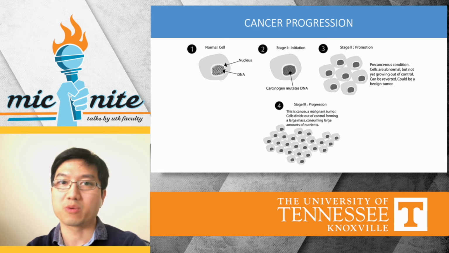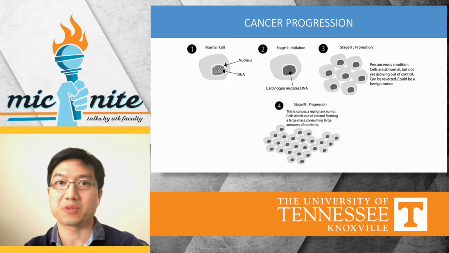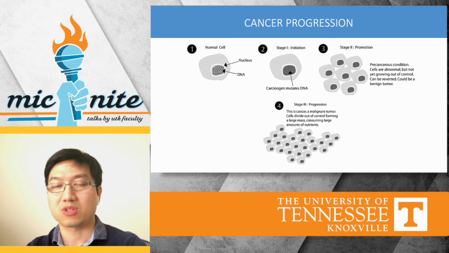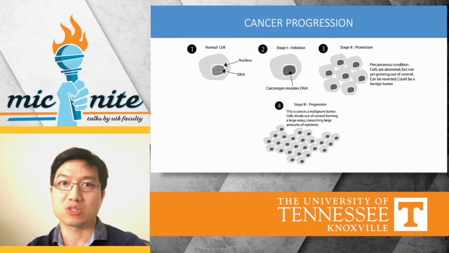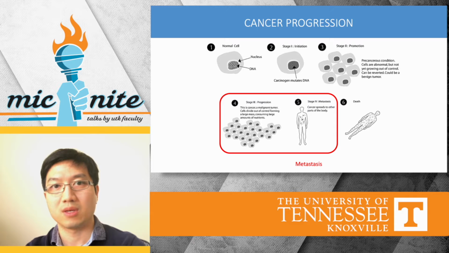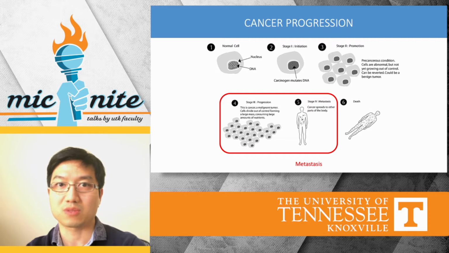Our research program focuses on a cellular process that is critical for the spread of cancer, or metastasis. Cancer starts with mutations in our DNA, which leads to uncontrolled proliferation of cells. These tumor cells can spread to other parts of the body where they can form secondary tumors. The spread of cancer is also called metastasis.